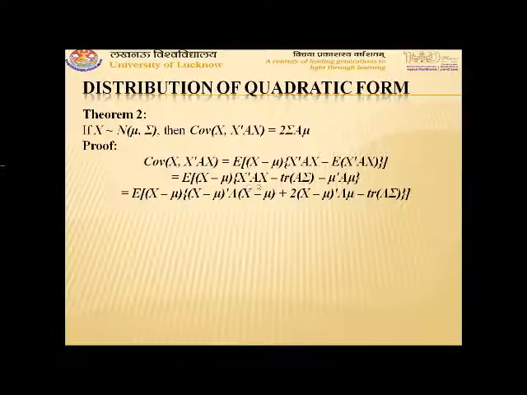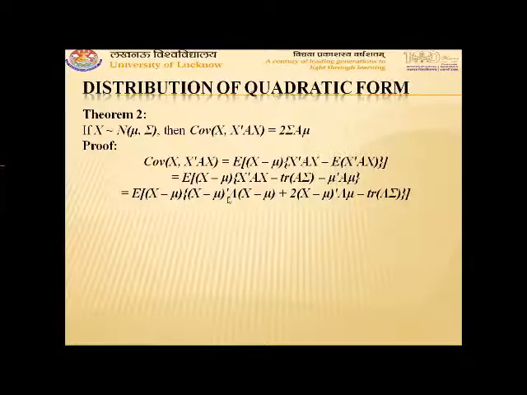For converting the term x transpose Ax minus mu transpose A mu into the form x minus mu transpose A x minus mu, 2 x minus mu transpose A mu is added and subtracted in this term. Then taking the terms common, we obtain x minus mu transpose A x minus mu plus 2 x minus mu transpose A mu.